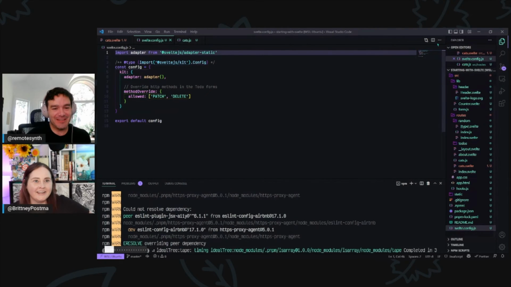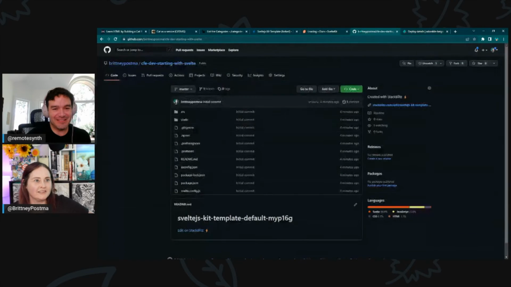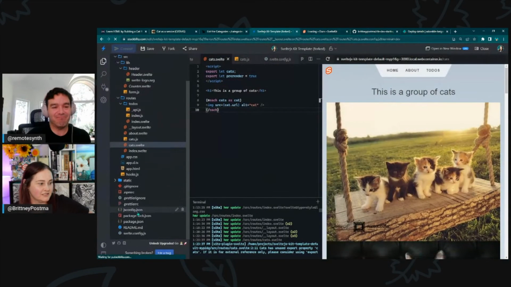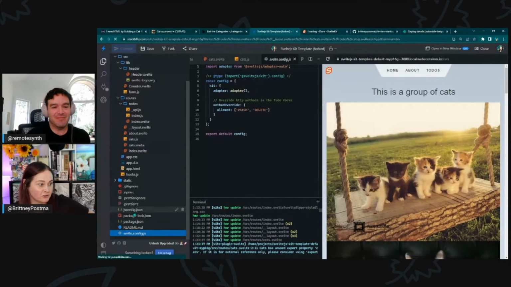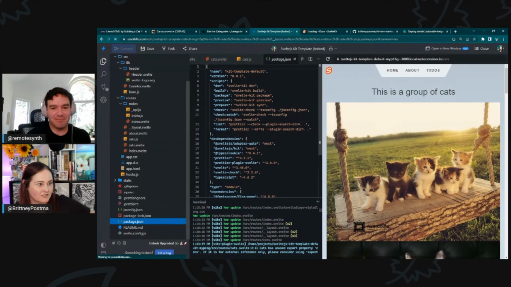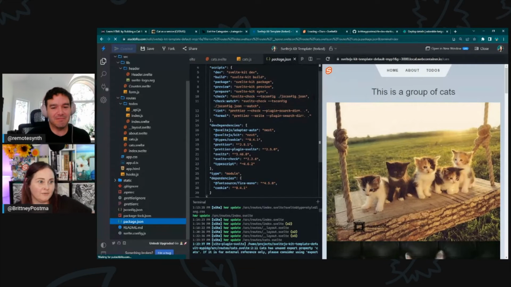Oh, I know. And I think the reason is, like I was saying, SvelteKit.new uses a version of SvelteKit that I bet is not... It says next, though. I wonder if it just installs the latest version. I don't know what's going on with that, but I should have tried this part.